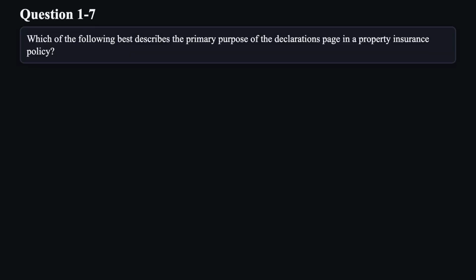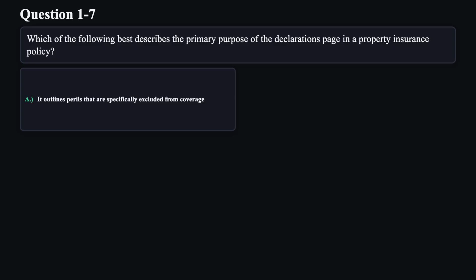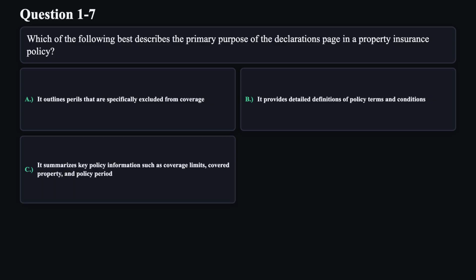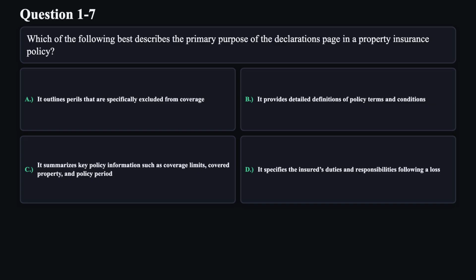Question 7. Which of the following best describes the primary purpose of the declarations page in a property insurance policy? A. It outlines perils that are specifically excluded from coverage. B. It provides detailed definitions of policy terms and conditions. C. It summarizes key policy information such as coverage limits, covered property, and policy period. D. It specifies the insured's duties and responsibilities following a loss.